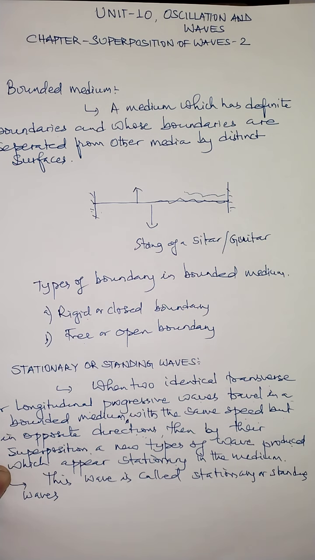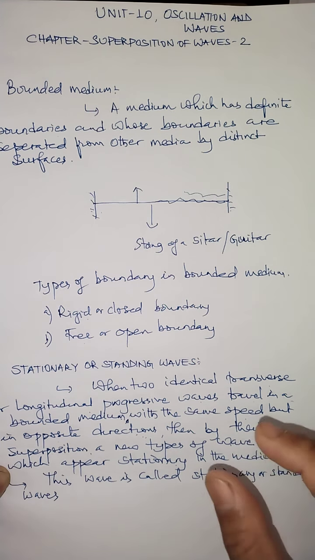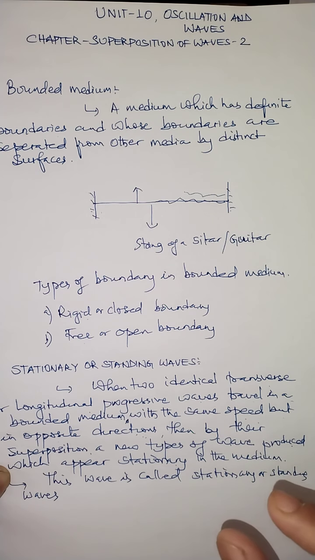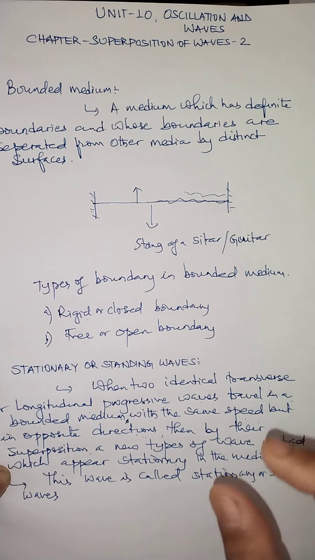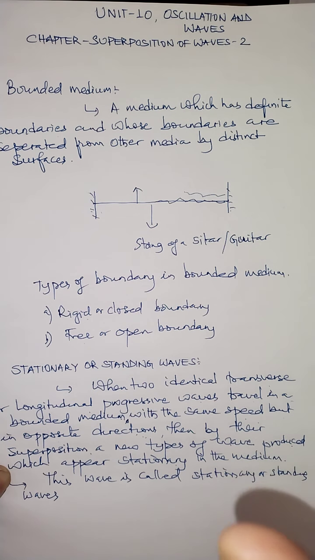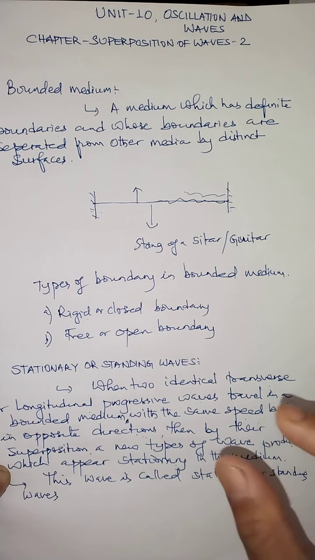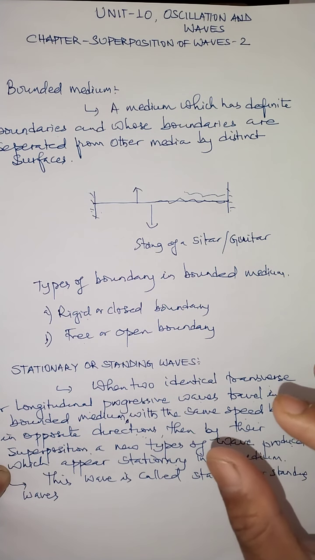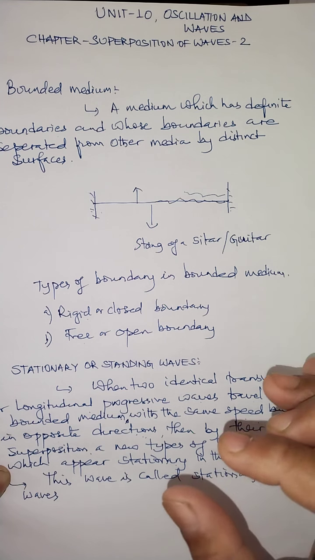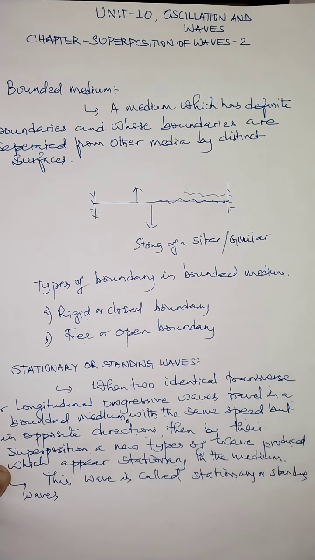But this longitudinal wave produced in the air column of a pipe gets reflected from the end of the pipe, and the reflected and incident waves superpose to form a stationary wave in the air column. So what type of stationary wave will form in the air column of a pipe? A longitudinal stationary wave. It is formed in instruments like flute, veena, whistle, where the air column vibrates and produces a longitudinal stationary wave.